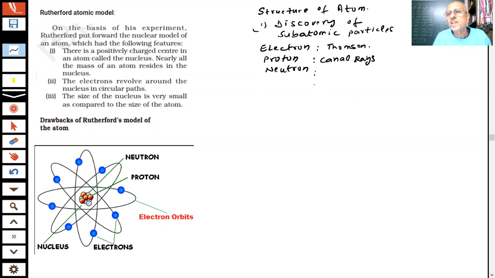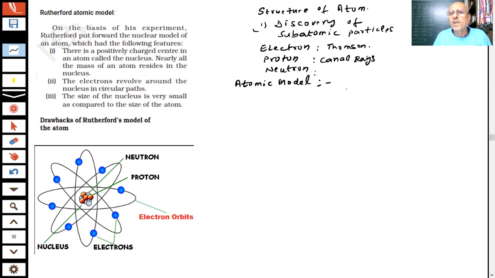So naturally they were giving their own atomic models, students. After the discovery of these three particles, there was a need to give atomic models.